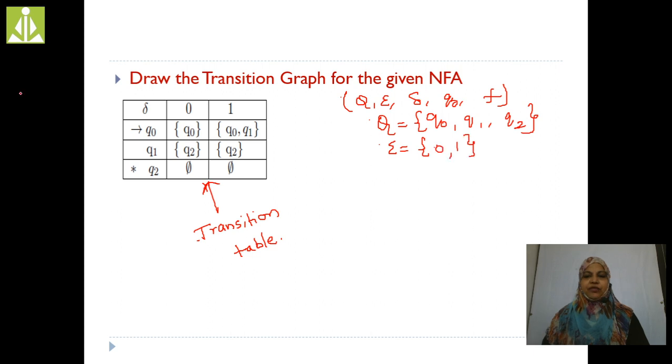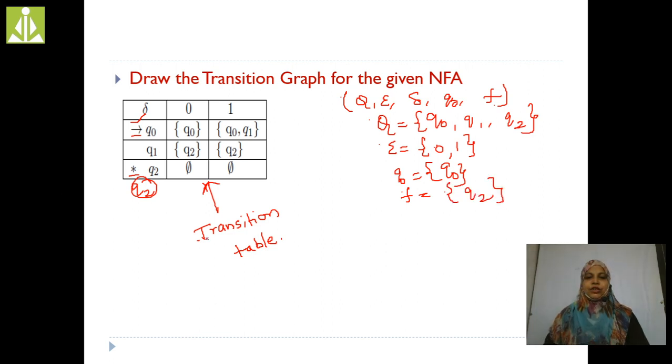What is the initial state here? Q naught is the initial state, because see here, the arrow is there. That's the reason we are writing Q naught as the initial state. Now, F. What is F here? F is the set of final states. Here, which one is the final state? Either a star mark will be there, or Q2 is drawn as a double circle in the transition diagram. Here, directly we take Q2 as the final state.